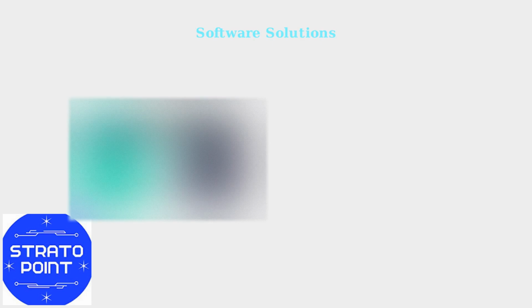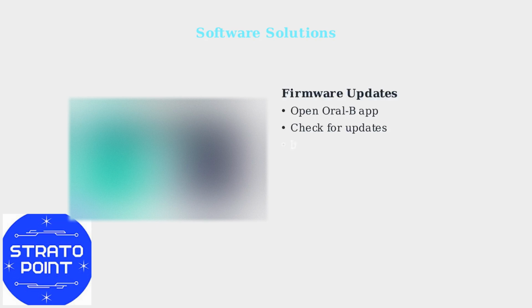Software issues often cause display problems. The Oral-B app provides diagnostic tools and firmware updates that can resolve many display malfunctions. Use the Oral-B app to check for firmware updates. Outdated firmware is responsible for many display glitches and can be easily resolved with the latest software version.